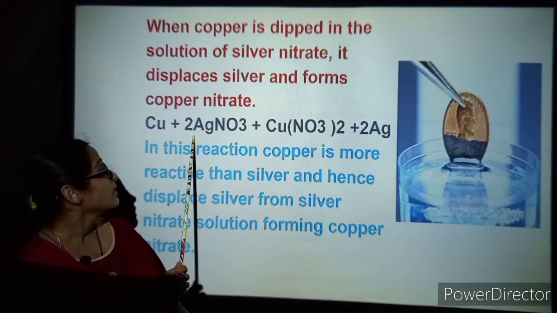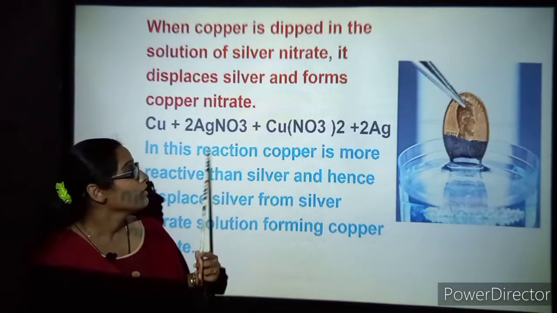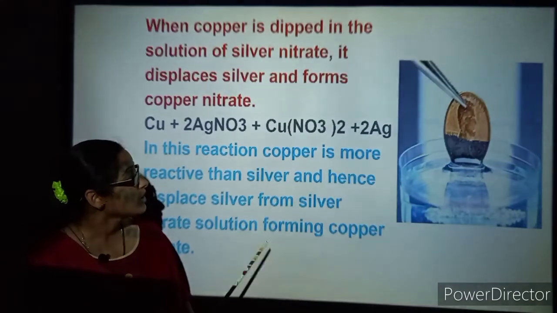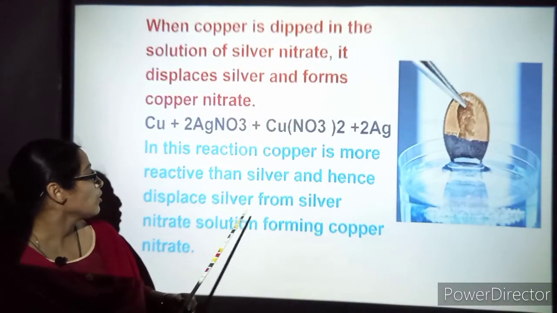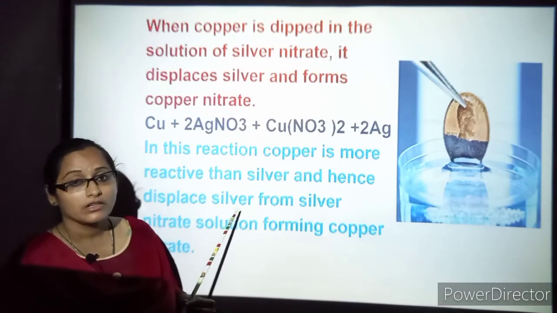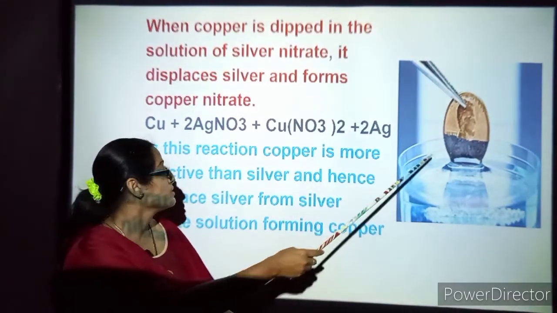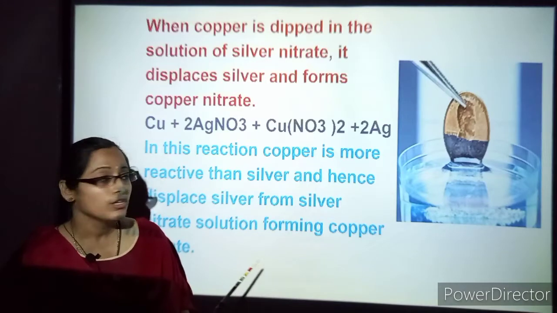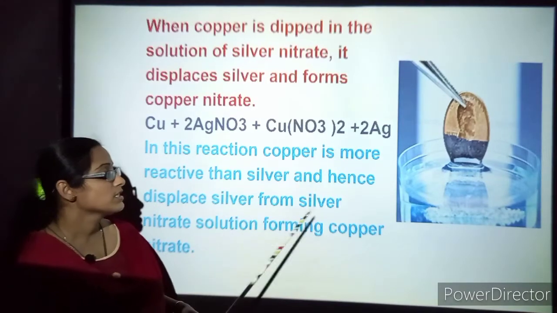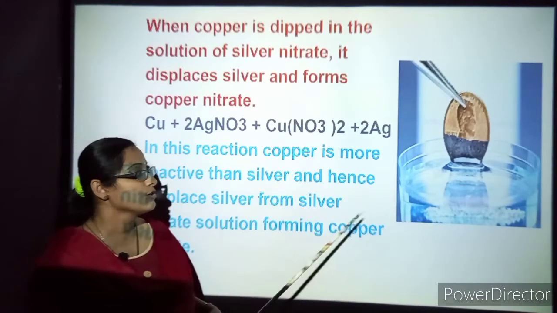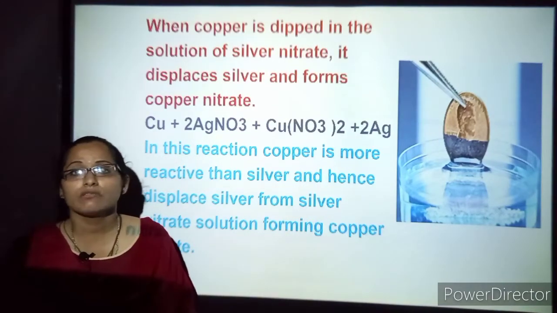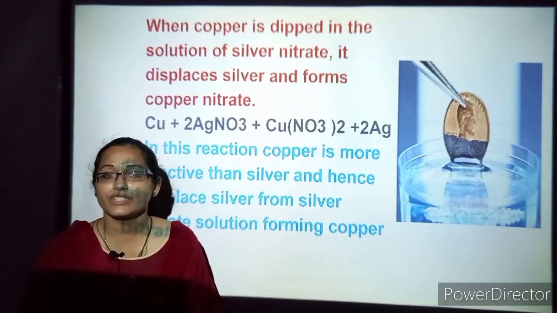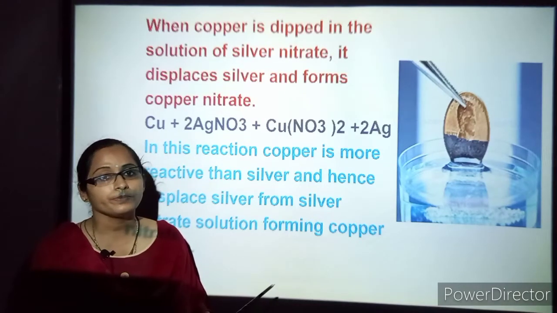Copper plus silver nitrate gives rise to copper nitrate and silver. In this reaction, copper is more reactive than silver. So what is getting displaced? Silver from silver nitrate solution, forming copper nitrate. Silver is displaced by the copper.